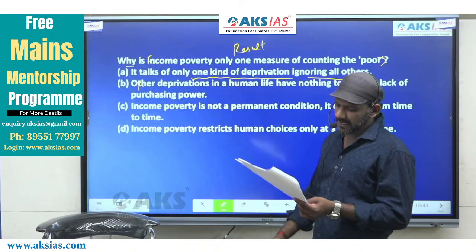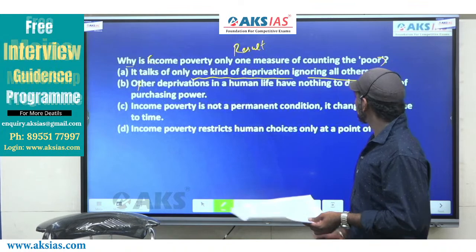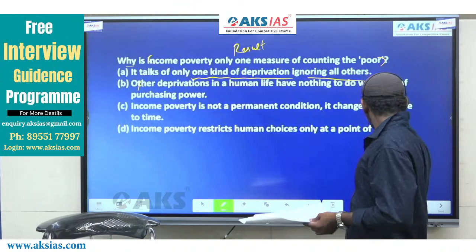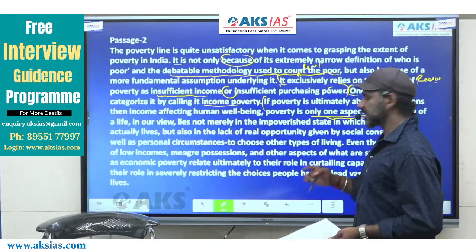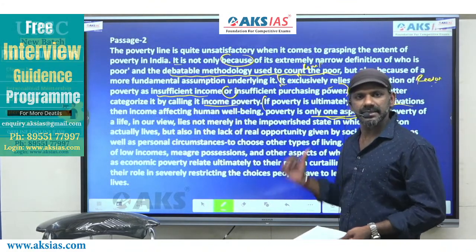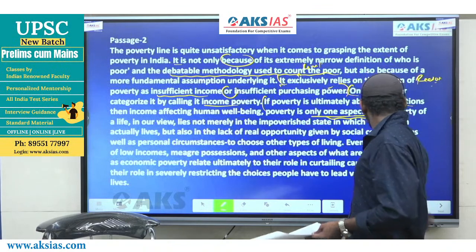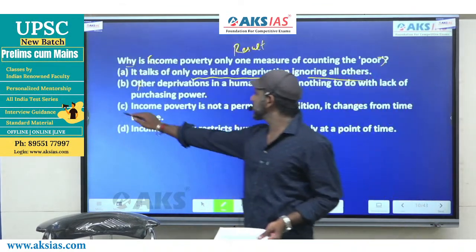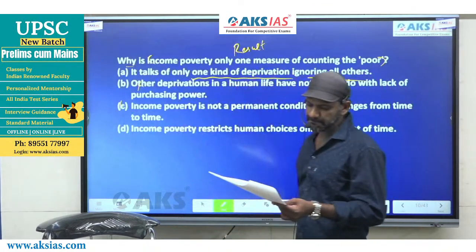Come to C. Income poverty is not a permanent condition. It changes from time to time. Is the idea in option C talked about in this sentence? That idea does not find mention in this sentence, so it should not be considered. C is gone. Come to D.